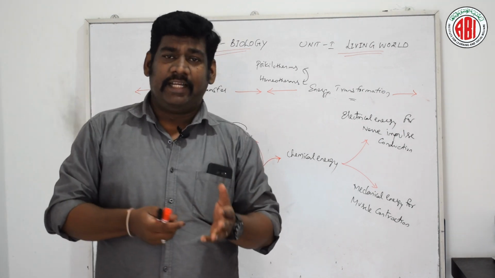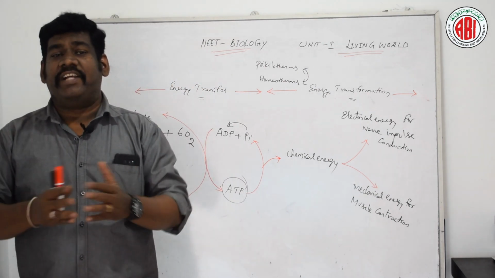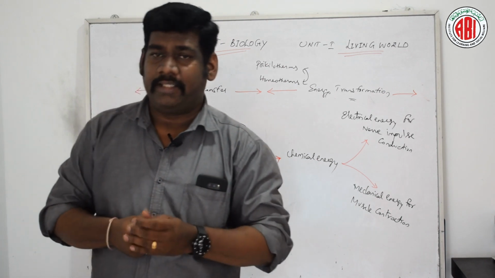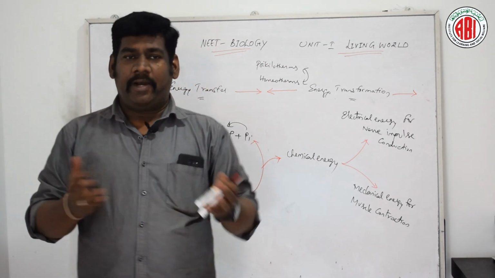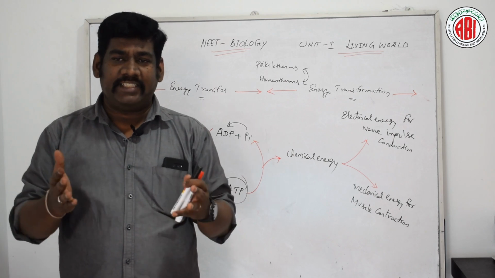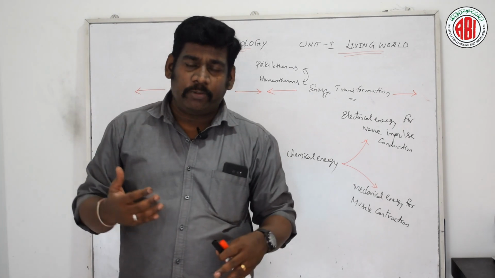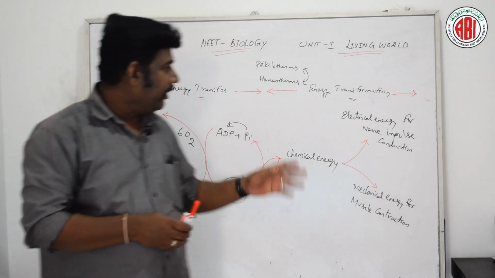These kinds of animals are organisms having variable temperature, and they are also said to be cold-blooded organisms or cold-blooded animals, and their body temperature changes with the fluctuation in the environmental temperature. Their body temperature is able to change according to the environmental temperature. So this is about the poikilotherms.